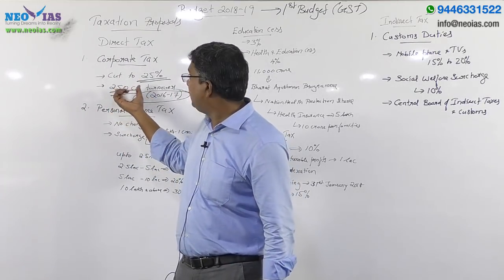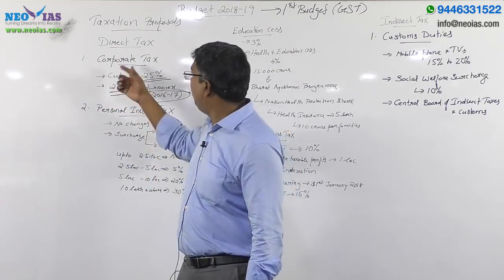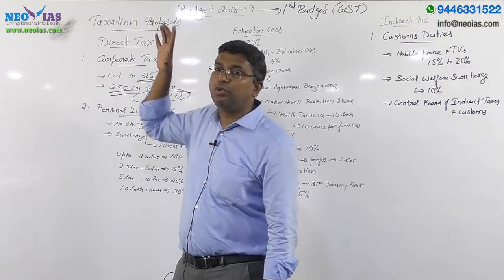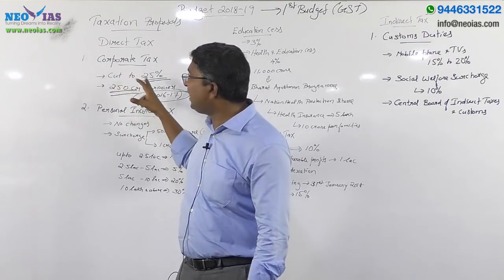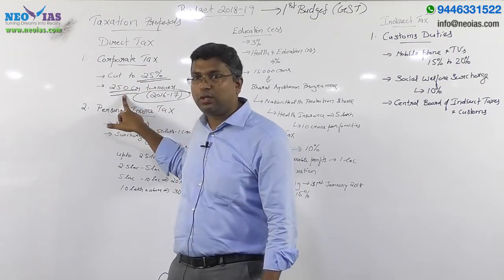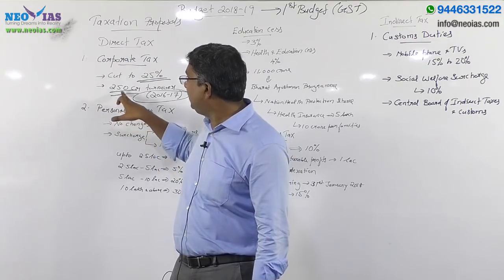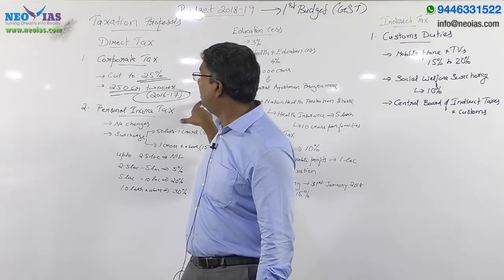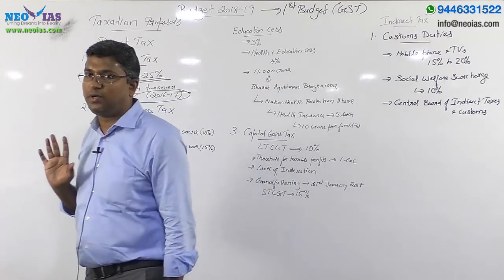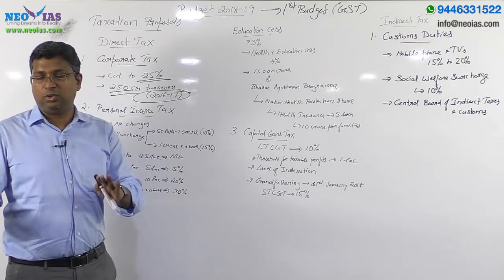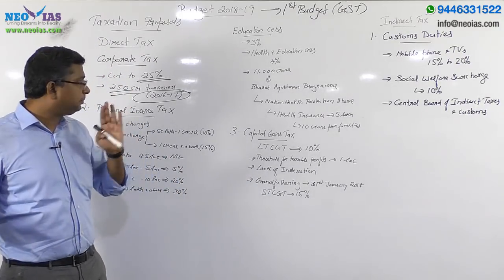So UPSC, these two things are very important for you. How much is the tax cut? The new tax is 25%. Which companies will benefit from this tax cut? Those companies with an annual turnover of 250 crore, and the turnover is calculated on which year? That is the 2016-17 financial year. So this is one point from your examination point of view regarding corporate tax changes made in this year's budget, that is, the 2018-19 budget.